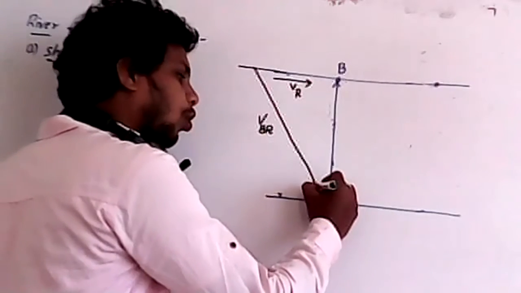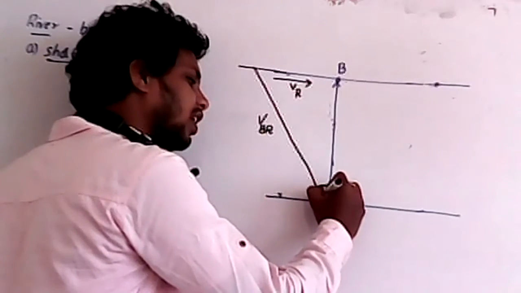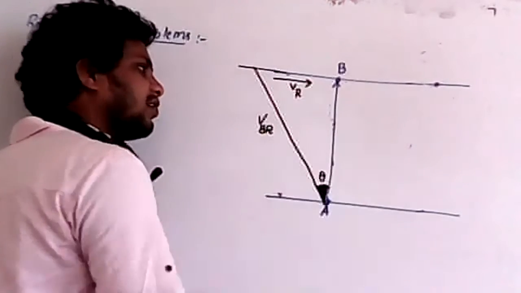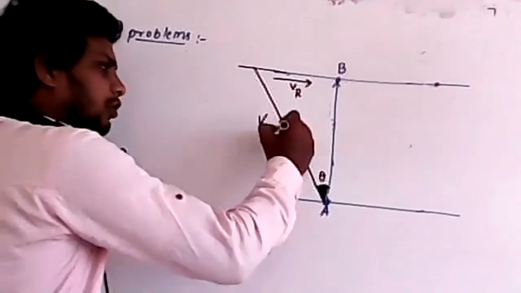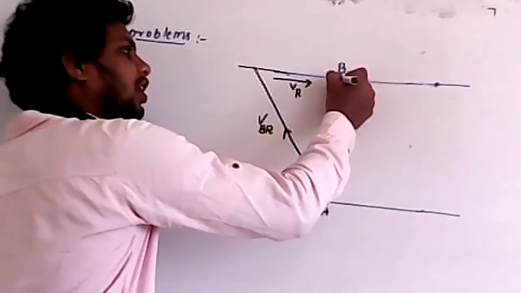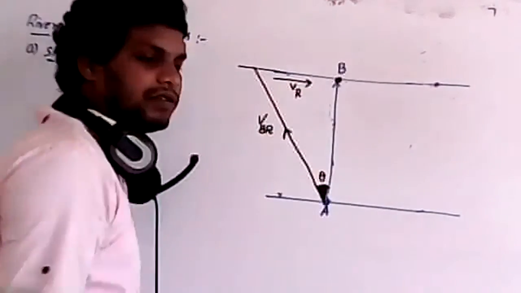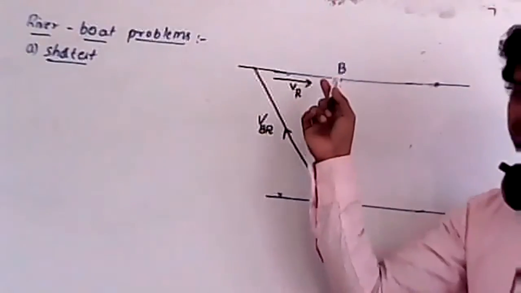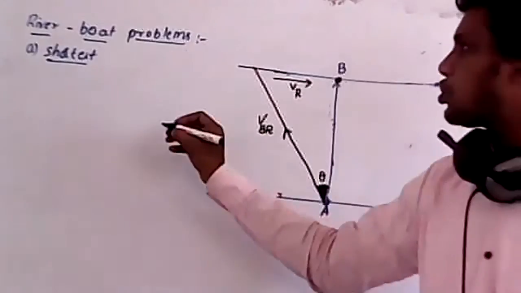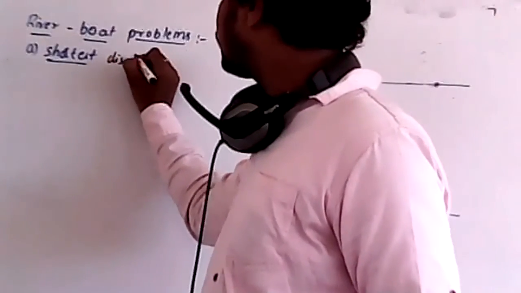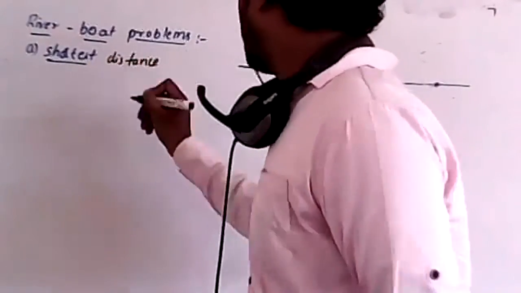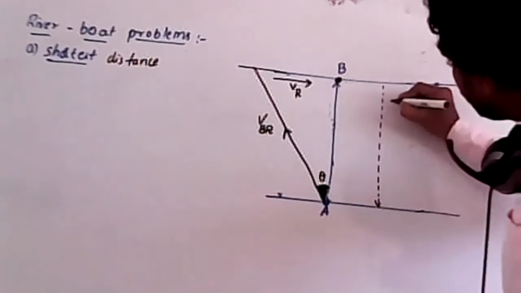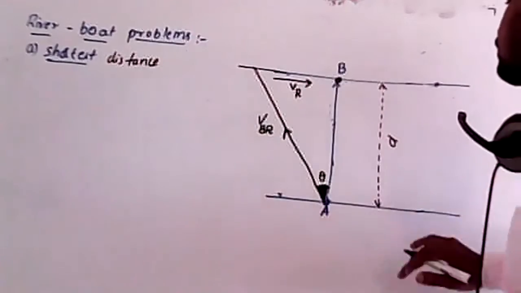And we have to go at this angle. I will take this angle as, for example, theta. So if you move in this direction, then you will reach your destination spot, that is B. Are you clear? Now remember, to move to your destination in the shortest distance, that shortest distance is nothing but AB. I will take it as d.